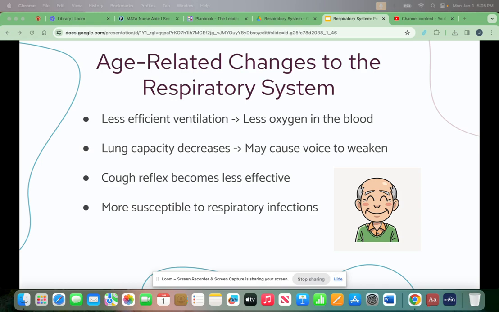As people age, lung capacity decreases, which may cause the voice to weaken. The cough reflex becomes less effective, and individuals are more susceptible to respiratory infections.